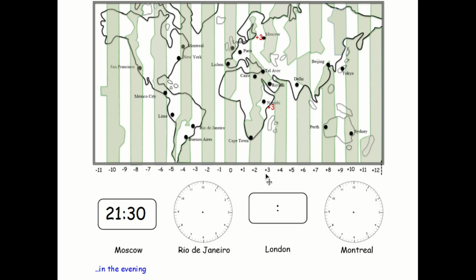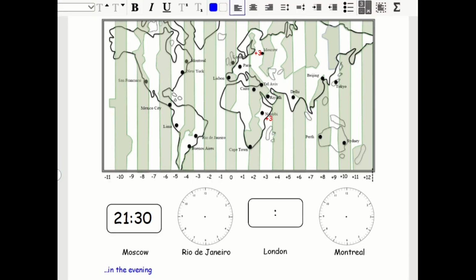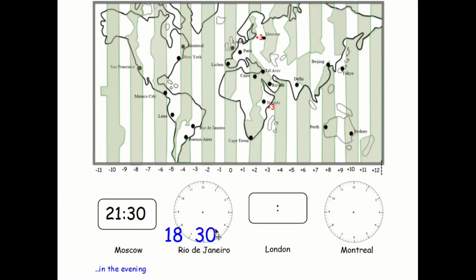Well, 3 hours before 9:30, let's think about it. Go back 1 hour, 8:30, back another hour, 7:30, and back another hour, 6:30. So it's 6:30 in the evening in London. So now that we've got that central time, we can now work out the others. So what about Rio de Janeiro? Well, Rio de Janeiro is here. They're -3, but they're -3 from the London time. So if it's -3 from the London time, it's going to be 3:30 in the afternoon.